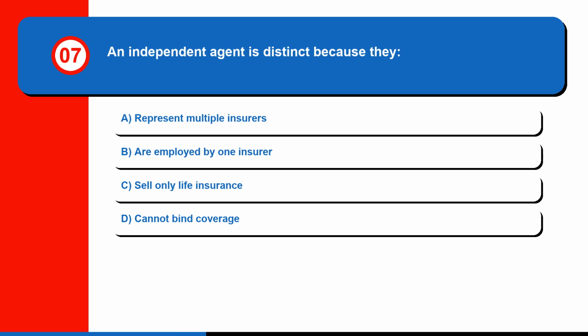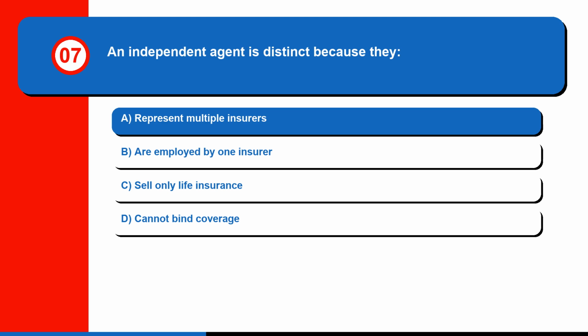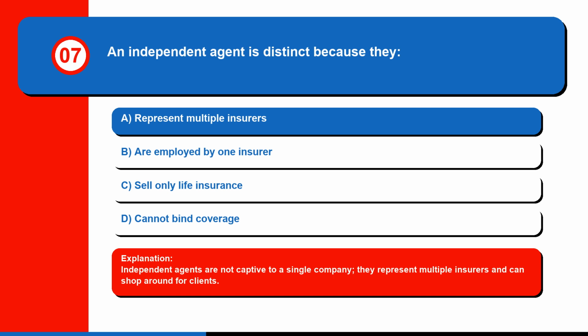Question 7. An independent agent is distinct because they A. Represent multiple insurers, B. Are employed by one insurer, C. Sell only life insurance, or D. Cannot bind coverage. The correct answer is A. Represent multiple insurers. Independent agents are not captive to a single company. They represent multiple insurers and can shop around for clients.